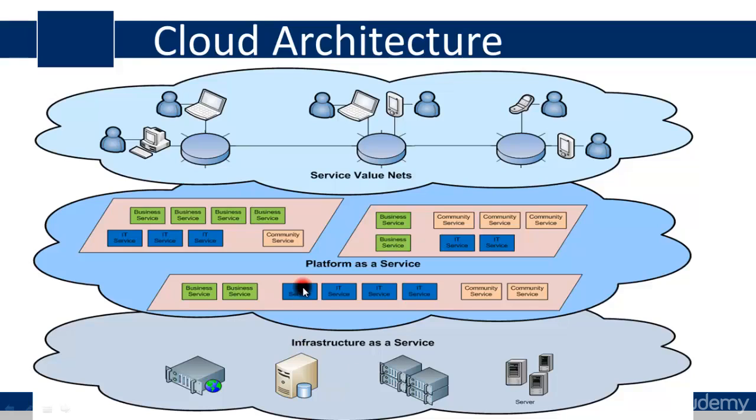Now platform as a service, here is what exactly the difference is. In platform as a service, you don't have to purchase these services. This is called infrastructure. You just put your application into the Microsoft Azure platform, right? Now this Microsoft Azure platform has a service called Web App Services. Web App Services is the latest service offered by Microsoft as a platform as a service, right? As a PaaS they have added this.